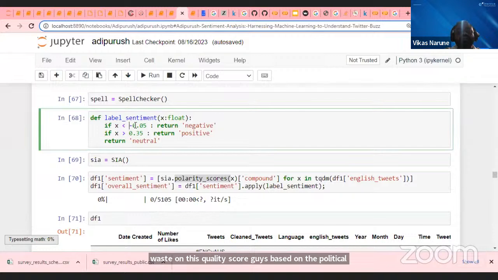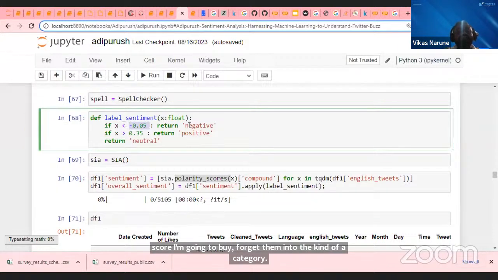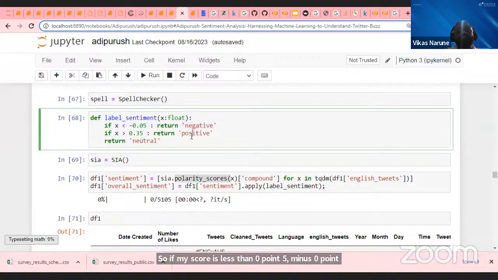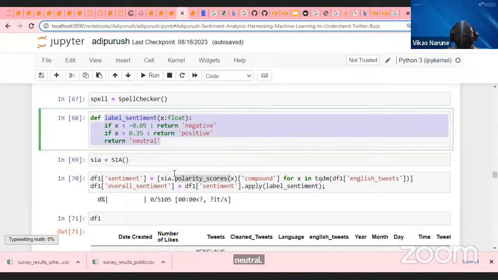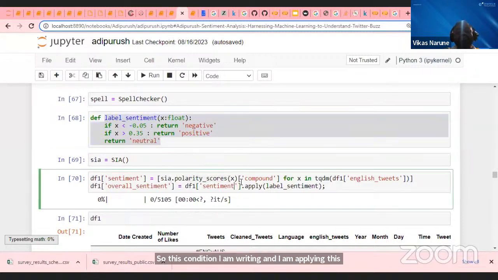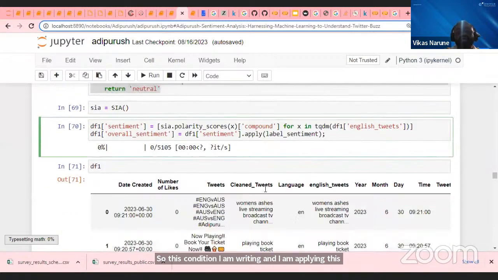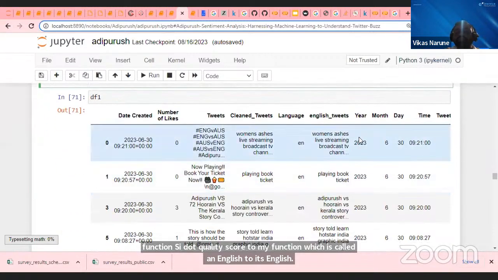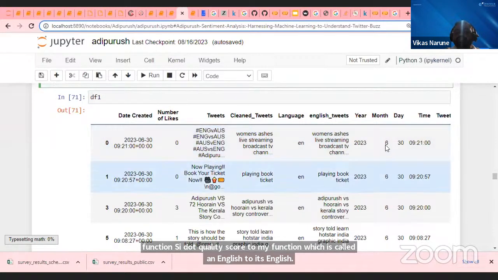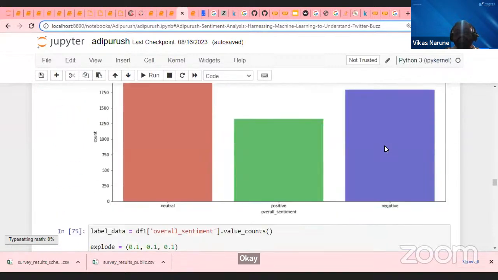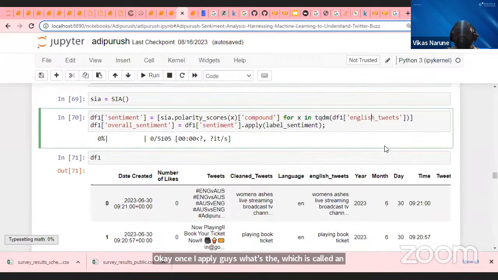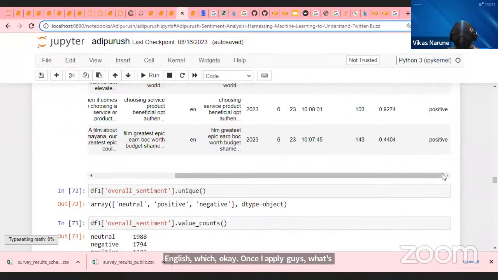So if my score is less than minus 0.5, I call them negative. If my score is more than 0.35, I am going to call them positive, otherwise neutral. So this condition I am writing, and I am applying this si.polarity_scores function to my English tweets. Once I apply, guys, you can see here that I am getting the polarity scores out here.